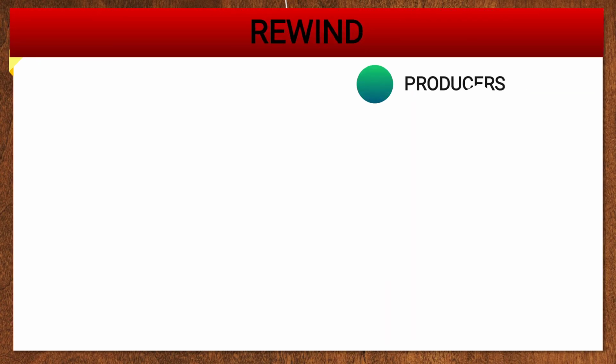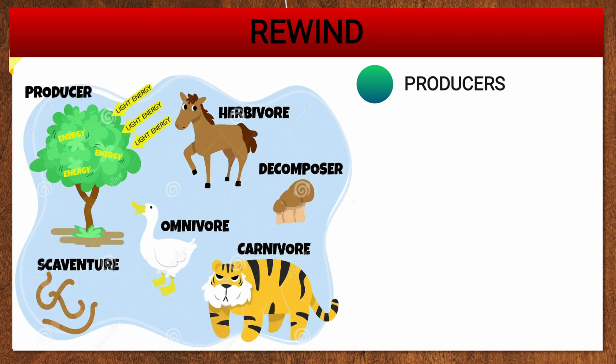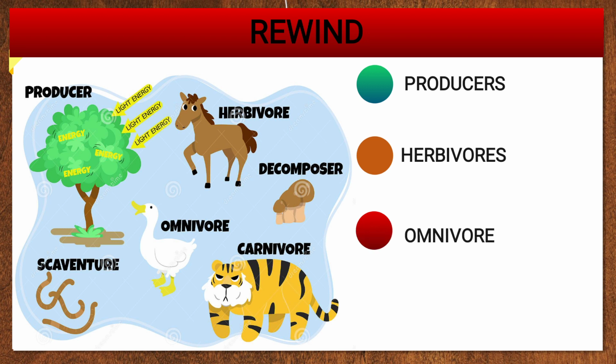Proceeding further, first we will do the rewind, means what you have learned in your previous classes. In your previous classes, you have learned about producers. As you see in the picture, plants are the producers because they make their own food. Next is the herbivores, which eat the plant product. As you see in the image, horse is there. The third criteria is omnivores, which eat both plants and animals. And the last is the carnivores, which eat flesh of other animals. So tiger is the carnivore. So all these things you have learned previously.